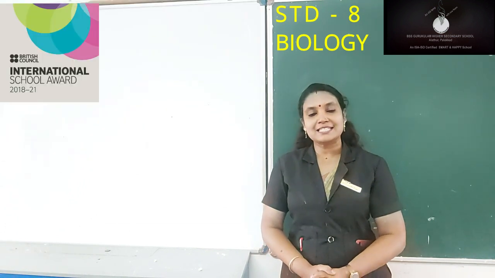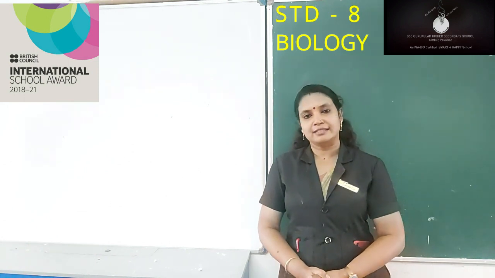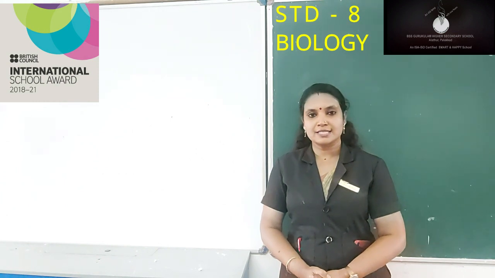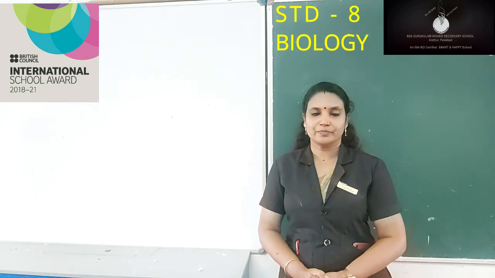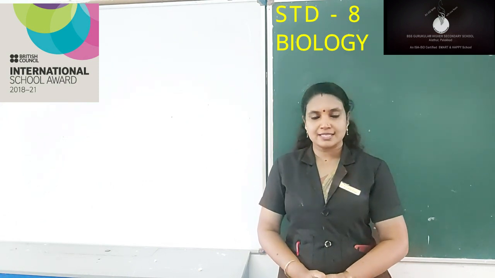This brought a drastic change in medicine especially, and we were able to eradicate many dreadful diseases from the earth also. So the invention of the microscope led to the discovery of the cells, and the study of cells is known as cell biology.